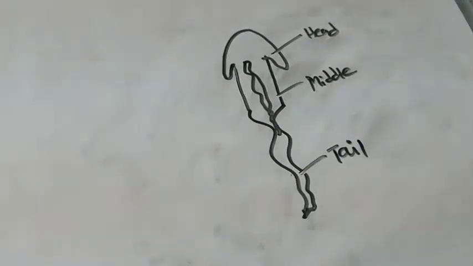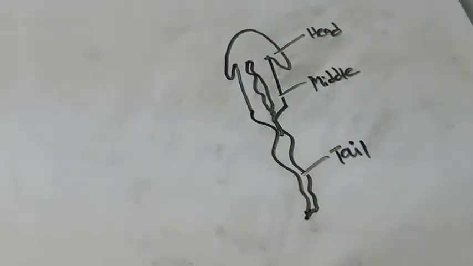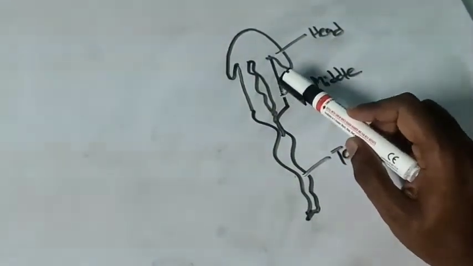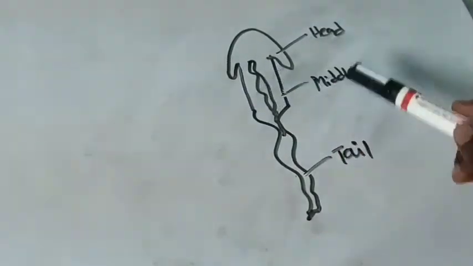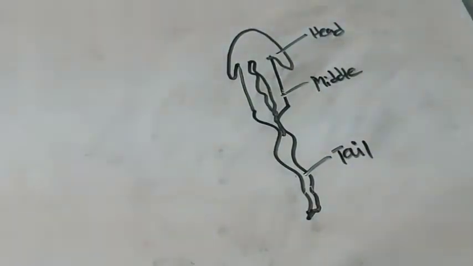The head part contains a cap like structure. What is the use of the cap like structure, we will see afterwards. Inside the middle piece, it contains genetic material. And here the tail is there. These are the three parts of the sperm.